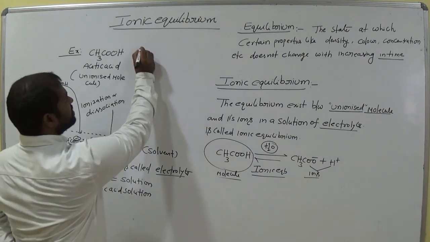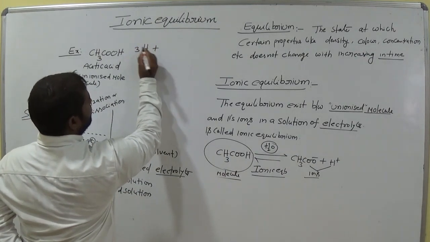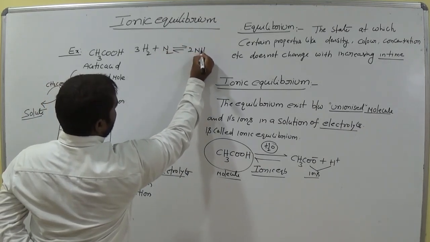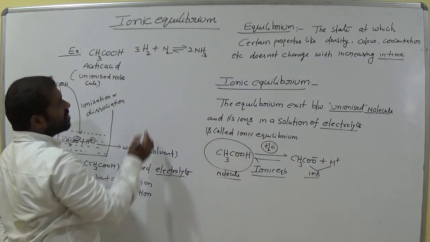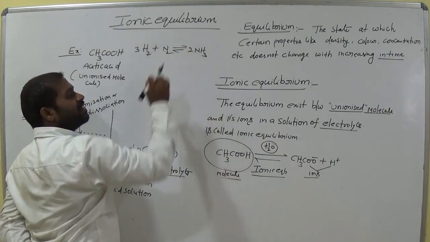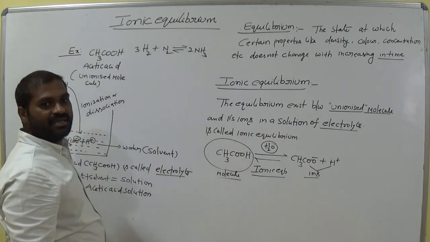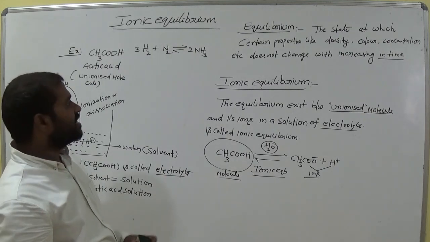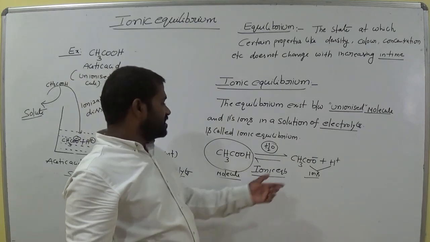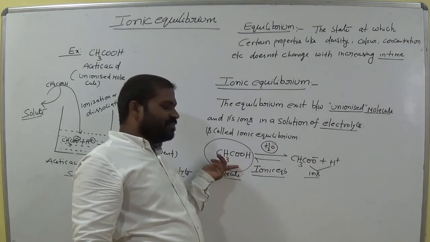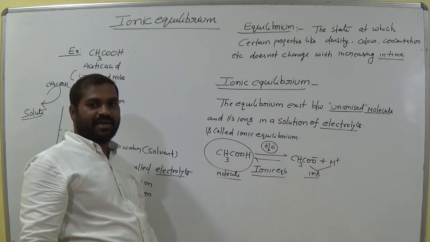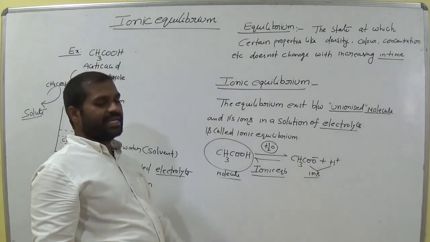Now take H2 plus N2 reversible 2 NH3. We have discussed this already many times. H2 is a molecule, N2 is a molecule, and NH3 is also a molecule. The equilibrium exists between molecules only, and that is called molecular equilibrium. So now the topic is ionic equilibrium. That means the equilibrium that exists between molecules and ions, where the rate of forward reaction equals the rate of backward reaction, is called ionic equilibrium.